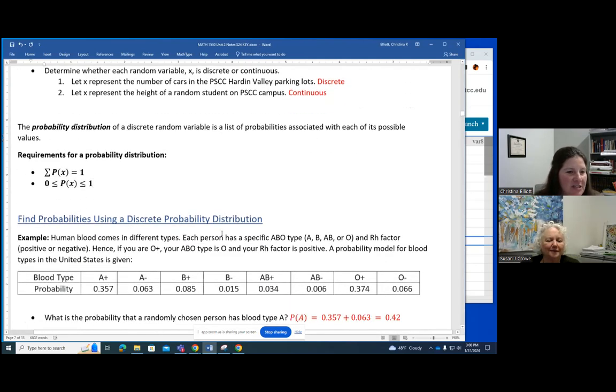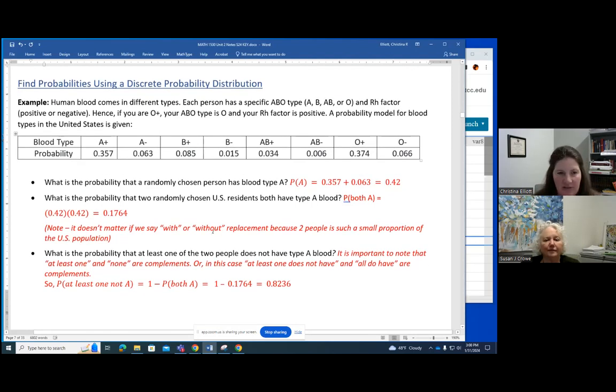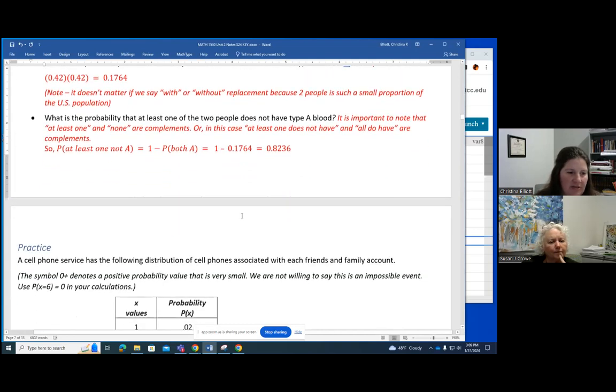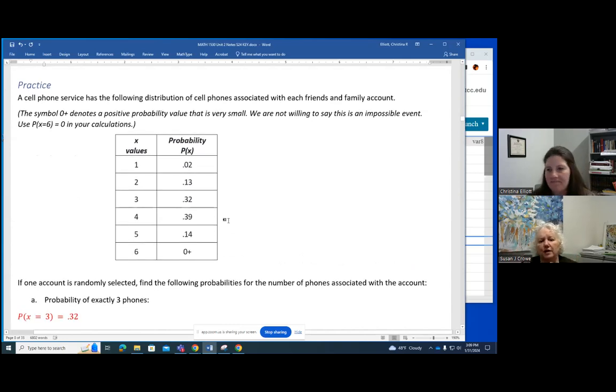So this first example here, Susan, I think we should just have them look through this in their notes. I agree. We want you to either pause this video and read this and study it and understand it, or go to the key and read this and study it. This takes a little bit of time to think through, and we need you to spend the time thinking through it. So we're going to actually work through the next example, which is more of the nuts and bolts of just how to do these problems.